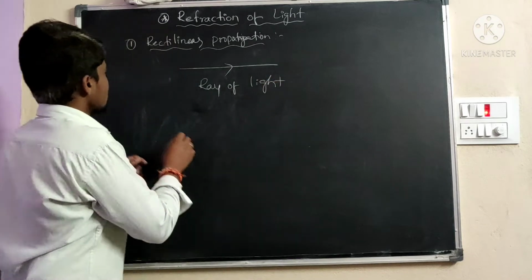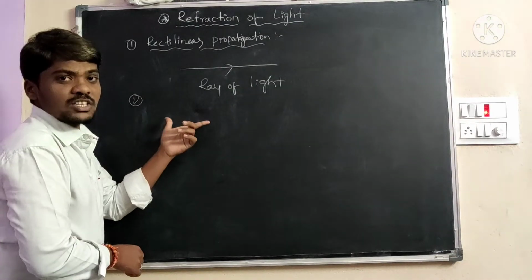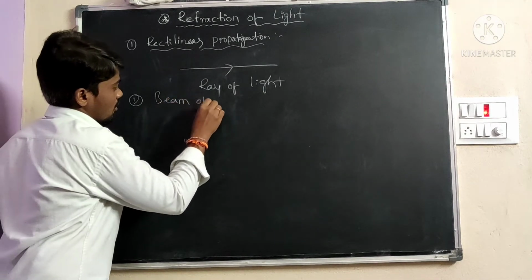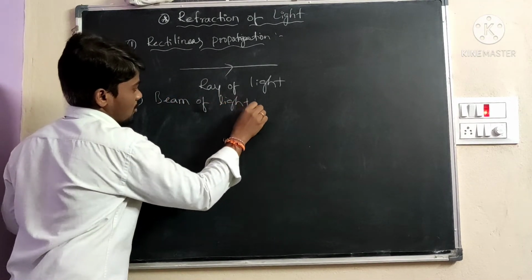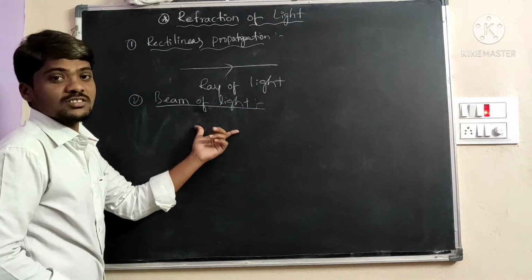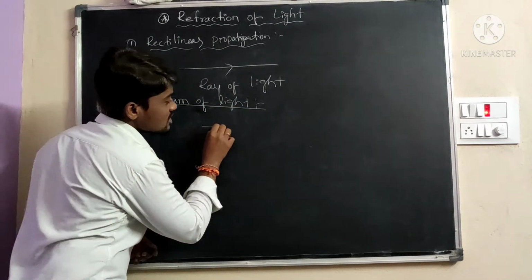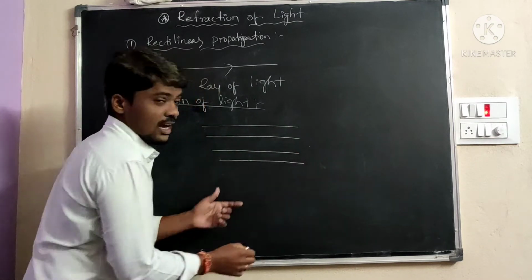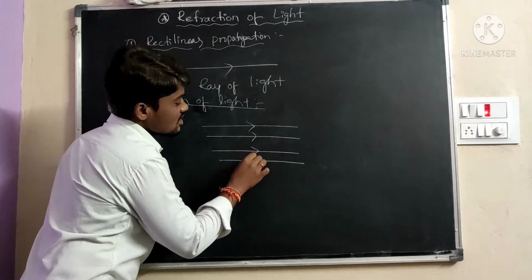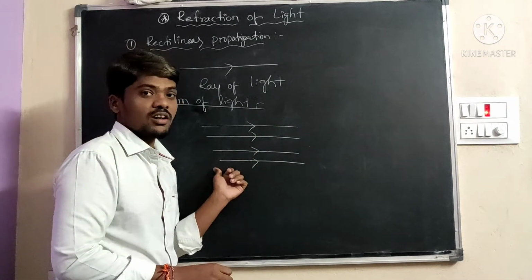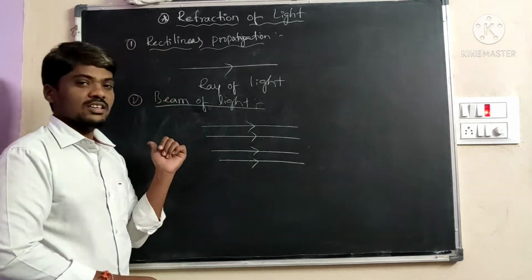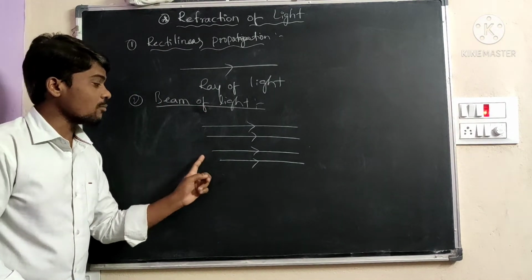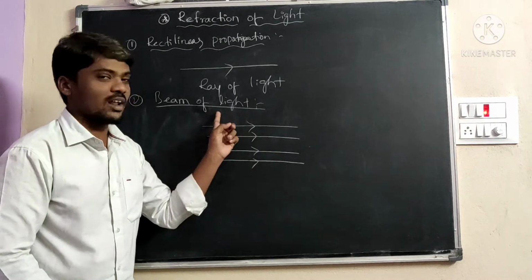Okay. Second one, beam of light. What is meant by beam of light? A beam of light has two or more single straight line light rays. Two or more single straight lines together are called a beam of light, or bunch of light.